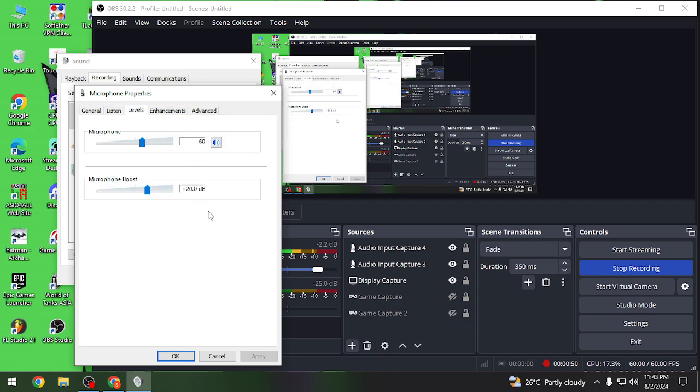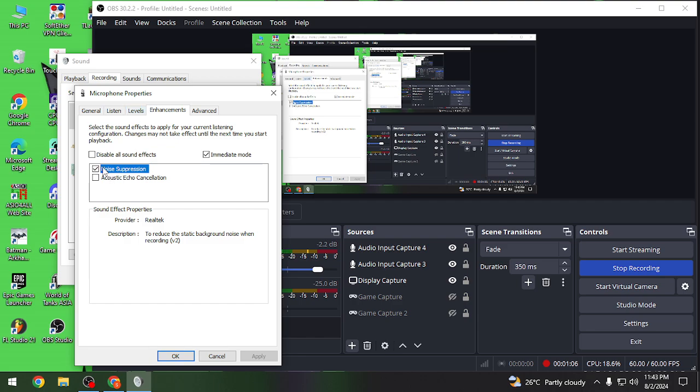These are the settings that I am fine with, because this is the level which is good for this kind of microphone, because I am just using cheap headphones that I bought from a local store here in our city. If you don't have this enhancement, I am using the noise suppression right now, and it's kind of good because I can hear the buzzing a little bit. Maybe it's kind of big.